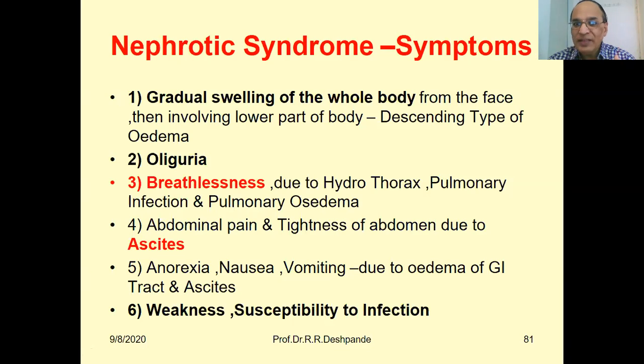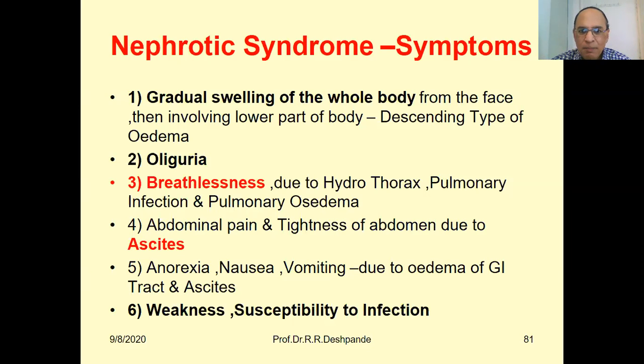Breathlessness, when there is an edema all over the body. For example, the thoracic cavity has some swelling. Pulmonary infection chances are there. Pulmonary edema will be there. And that breathlessness will start. Originally, it is a kidney problem, but that is giving pressure to the different organs. And that's why when there is a pressure in the chest because of the lung problem, then breathlessness starts.